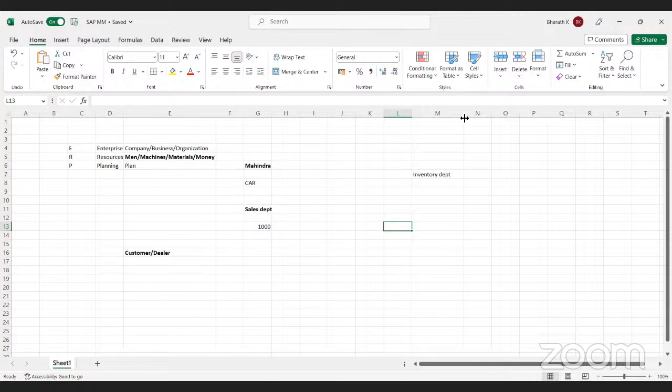Once the sales department requests the inventory department, they'll check at the warehouse or store location and confirm that we have 800 cars available readily. That information is passed to the sales department.